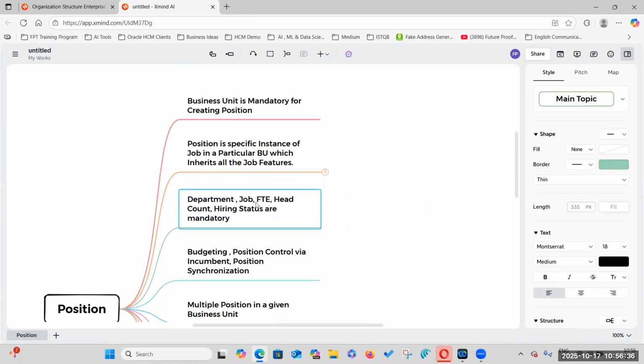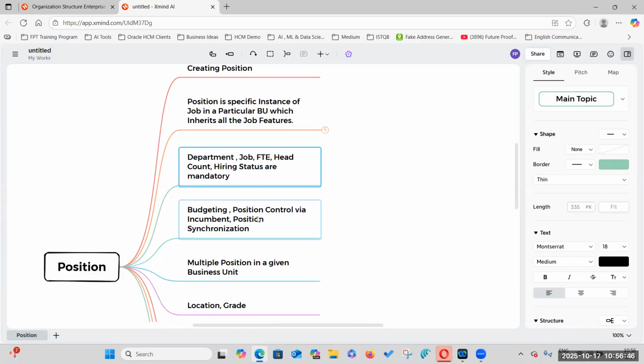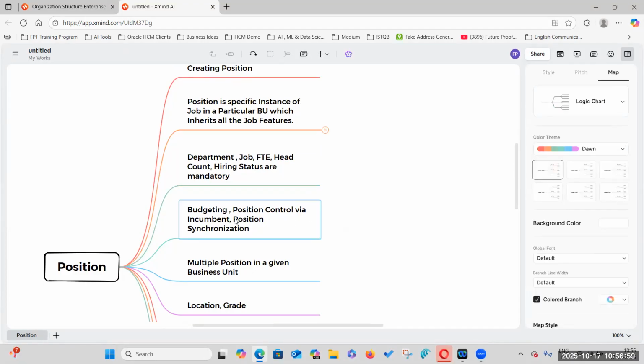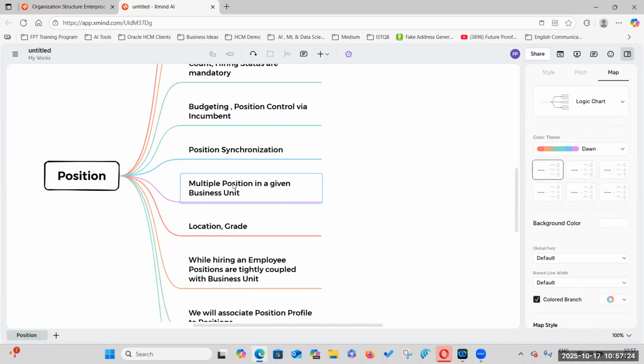Department, job, full-time equivalent, headcount, and hiring status are mandatory. These are the important mandatory fields. Obviously, budgeting and approvals, position controlling via incumbent, and position synchronization. This is one of the important concepts, particularly position synchronization. I want to write it as a separate thing. There is scope for multiple positions in a particular given business unit.